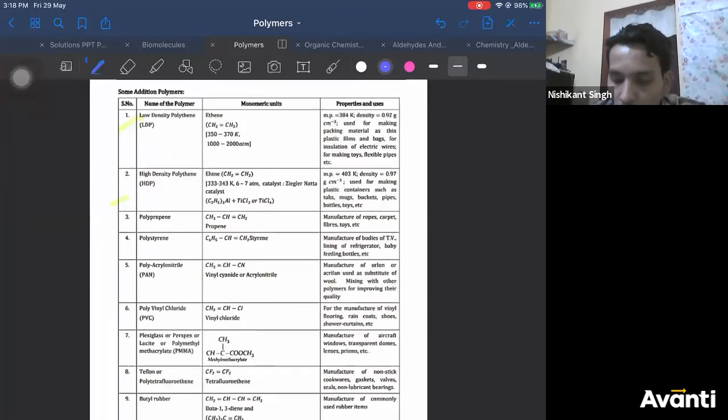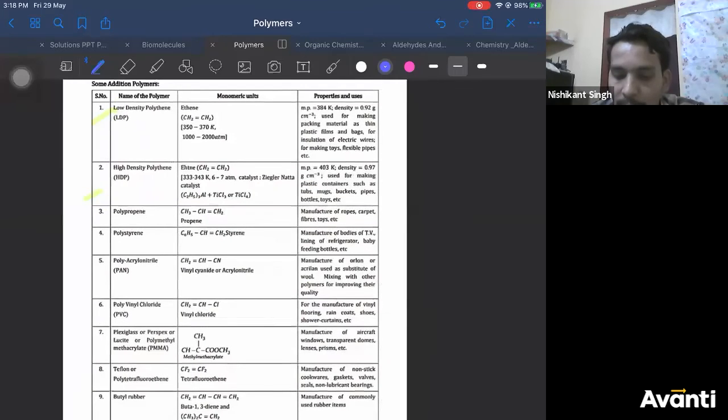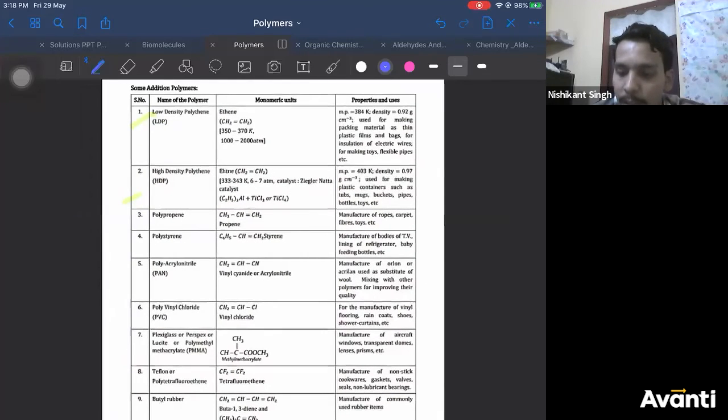Now here I have mentioned all the polymers. First I have taken the addition polymer examples, right? Low density polythene, high density polythene, how they are formed, what their uses are. Polypropene is formed by the polymerization of propene. What are its uses? PAN is formed from acrylonitrile.